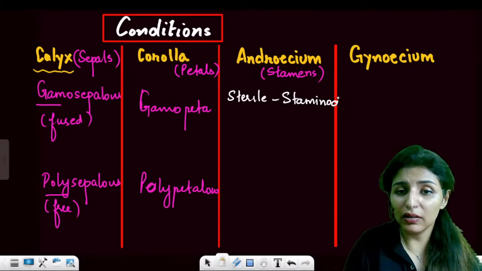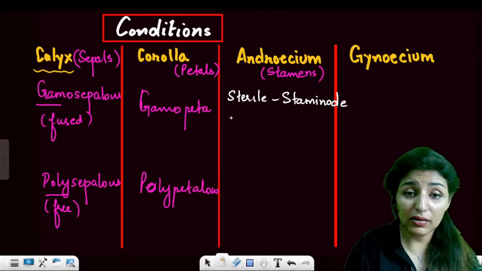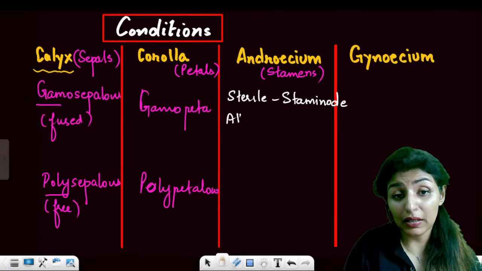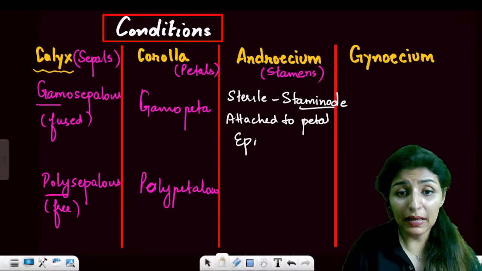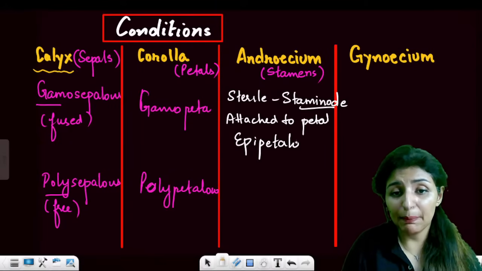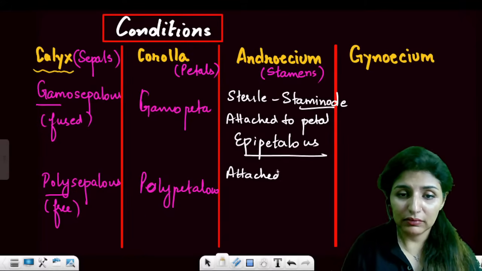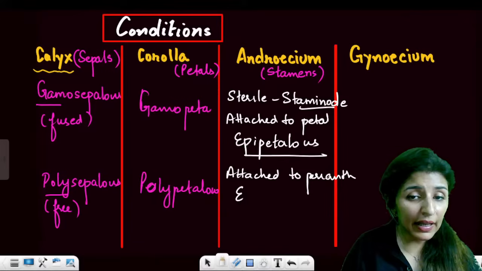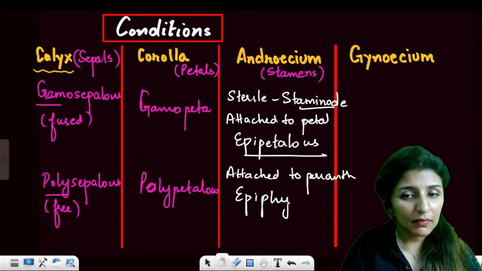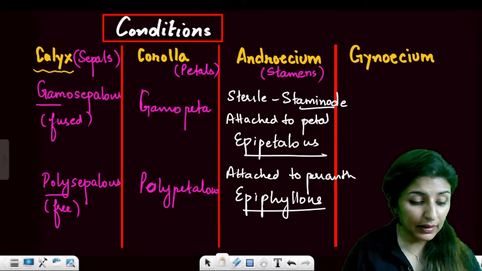If they are attached to the petal, we are going to use the term epipetalous. If they are attached to the perianth, then we'll call it epiphyllous. This topic is not just about the terms. We'll be inserting the examples here.